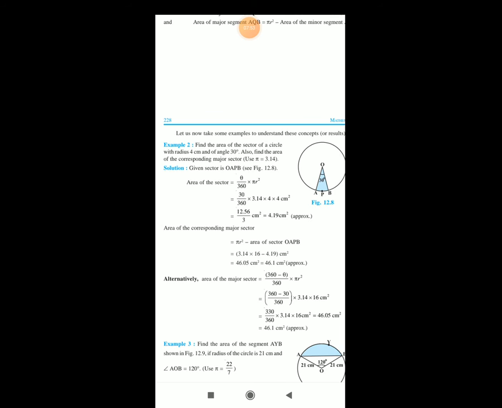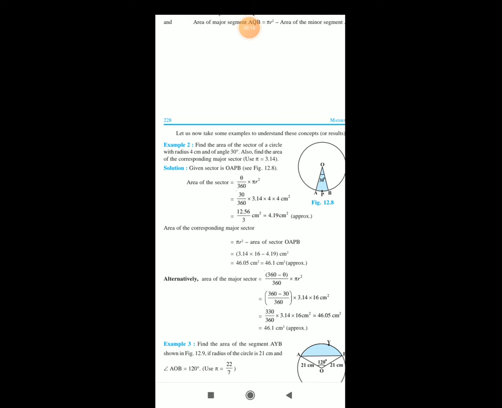Area of corresponding major sector is equal to pi r square minus area of the sector OAPB. So therefore 3.14 multiplied by 16 minus 4.19 centimeter square. So therefore finally we get 46.05 centimeter square, or the approximate value is 46.1 centimeter square.